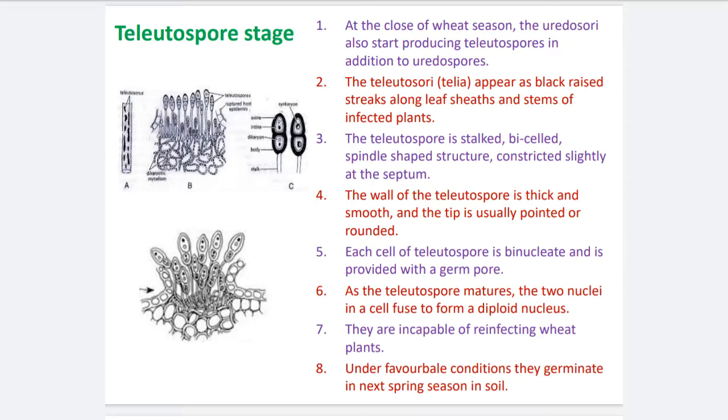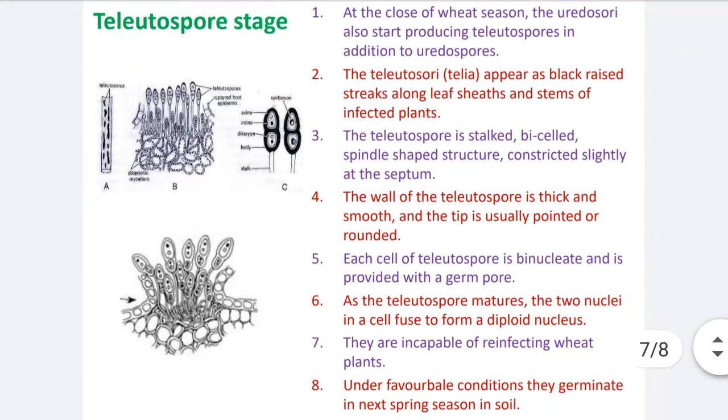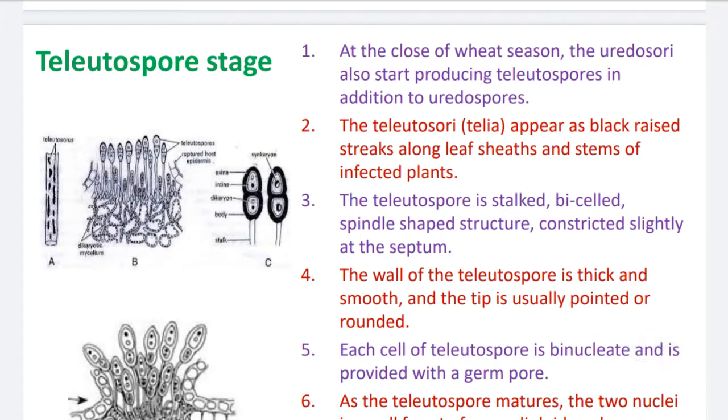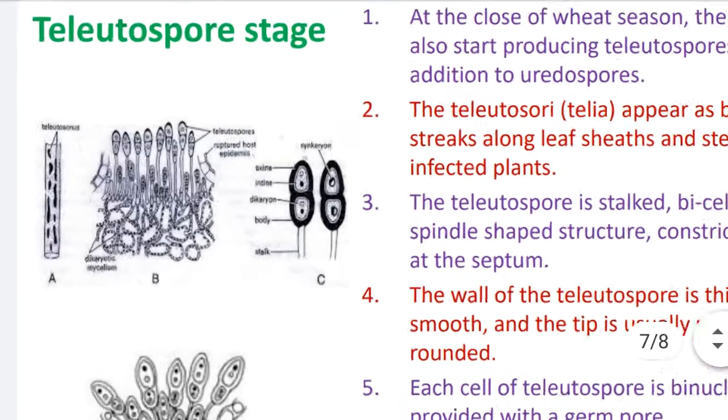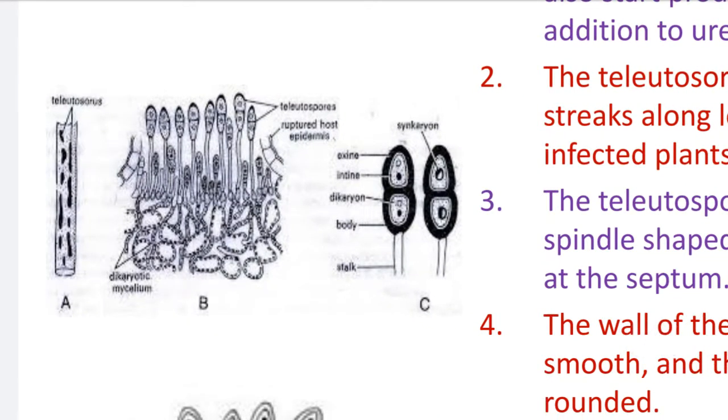Point number 2. The teliosori, also called telia, appear as black raised streaks along leaf sheaths and stems of the infected plants. When the infection takes place, the teliospore stage develops on the wheat.